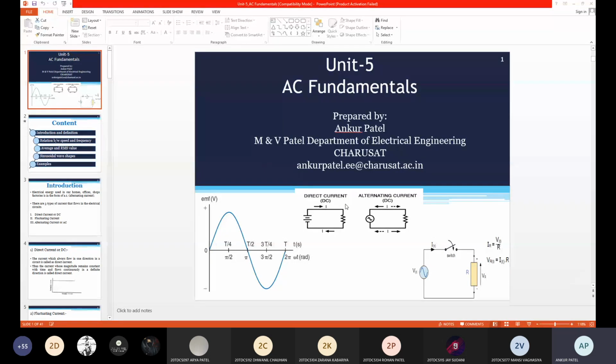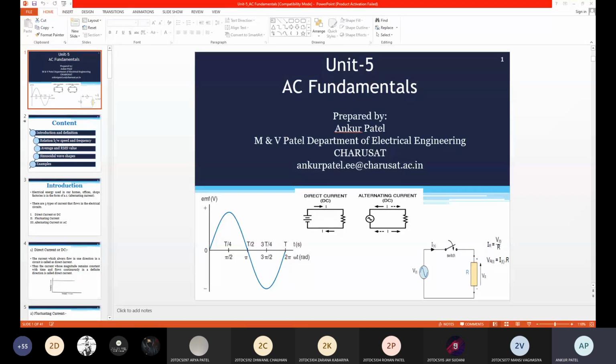RMS value is defined as, you have to change only one or two words in the definition of average value. Same definition: instead of transferring the same charge, you replace it by producing the same heating effect. So that is called RMS value. When DC current flowing in a given circuit for a given time produces the same heating effect as produced by an alternating current in a given circuit for a given time.